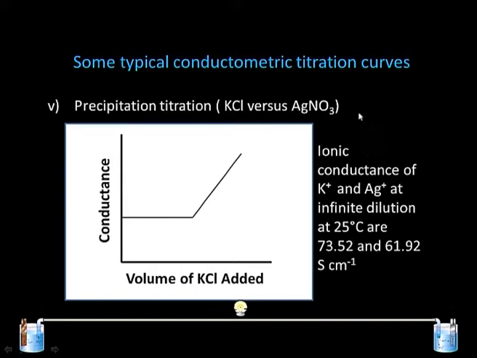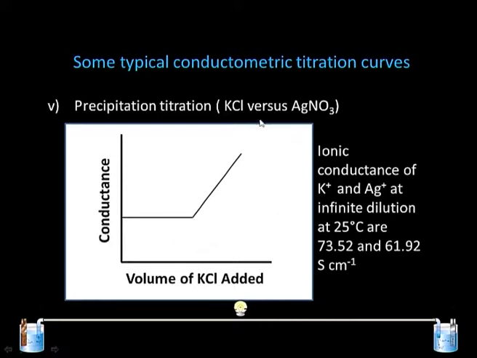and this region is very clear because K plus and Ag plus have almost similar ionic conductance. The values are 73.52 and 61.92. So, there is a change, but not a significant change, because one K plus is replaced by Ag plus, and it continues till the silver nitrate in the solution is consumed. After that, there is a sudden increase in the conductance, which is due to the K plus ion which is added from the burette.